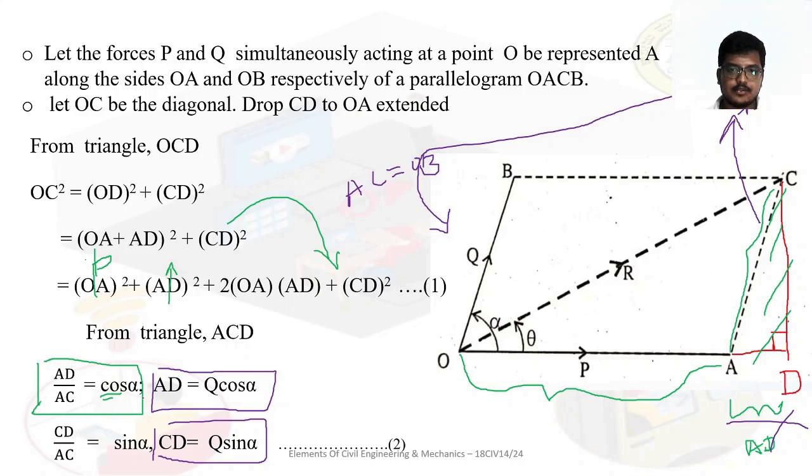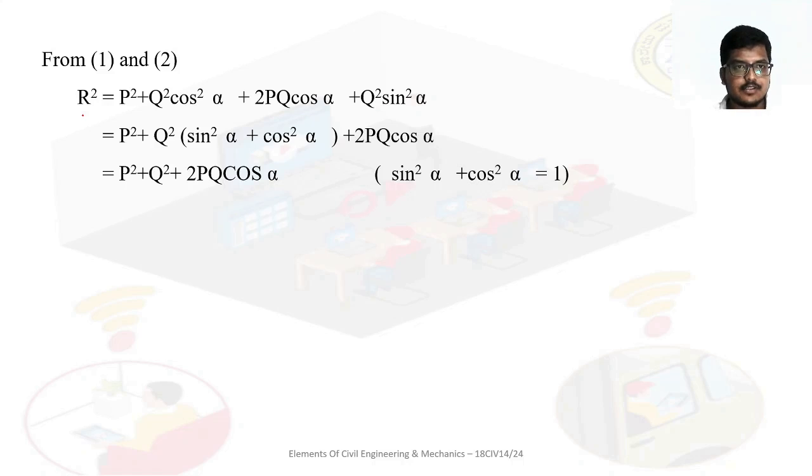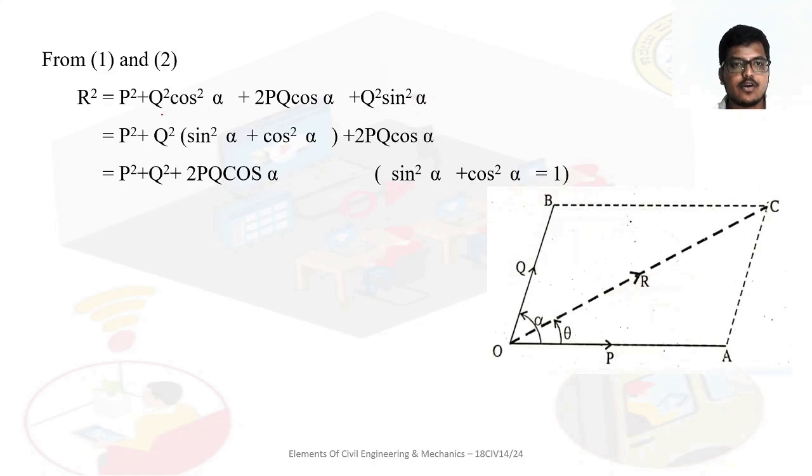Correct? So I constructed a triangle inside the parallelogram, so that I got the value of AD and CD. If we substitute the values, we get R square is equal to P square plus Q square cos square alpha plus 2PQ cos alpha plus Q square sin square alpha.